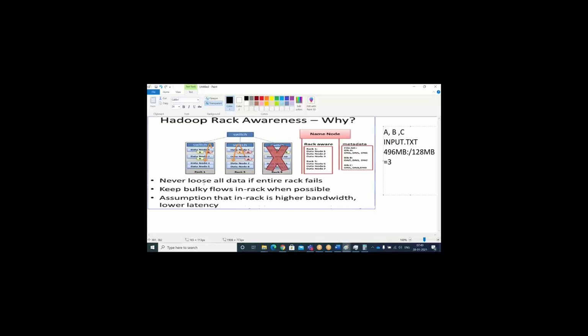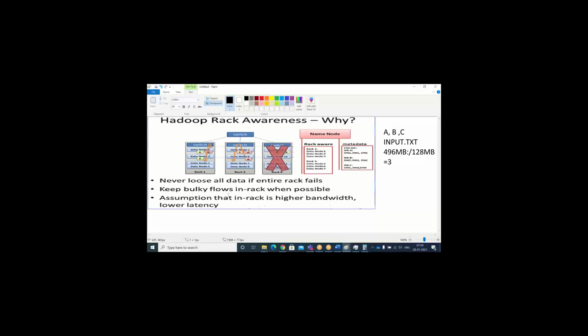Okay, how are A, B, C and all going to be stored here? See here, this is my rack 1, this is my rack 2 and some other rack. Just see, A is stored here, and A is stored here. What is meant by the rack awareness algorithm?